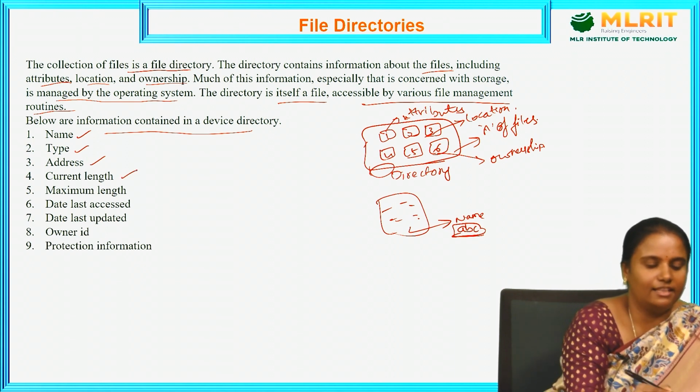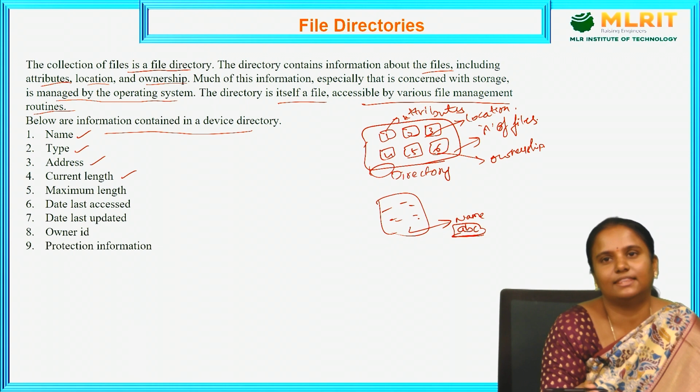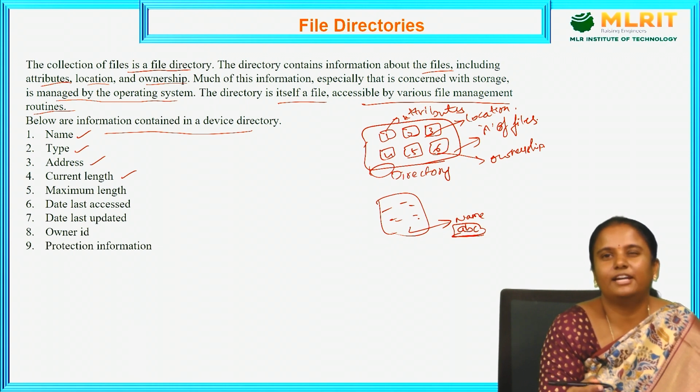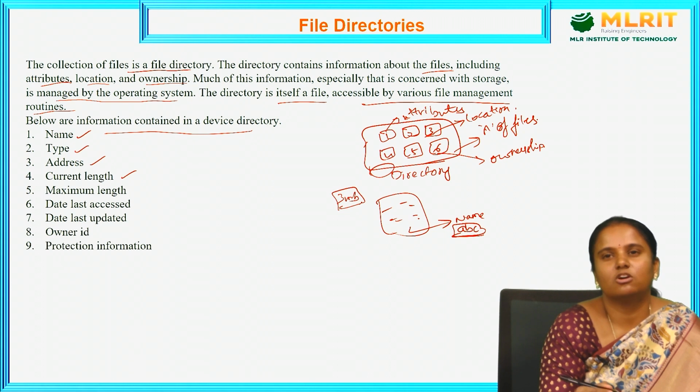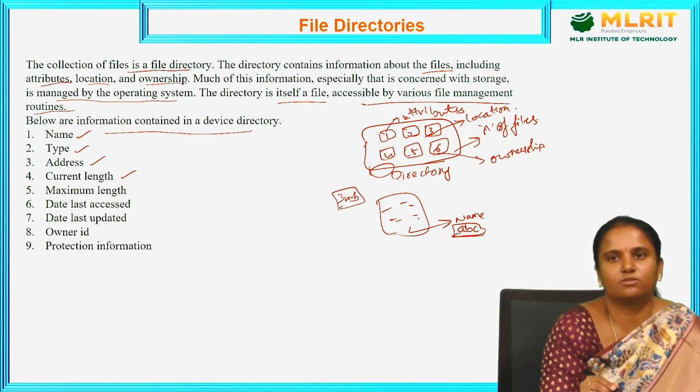Next, current length. What is the file length? If it is an audio file, it may be some 3 MB of audio. So how much length does it have? That is what current length is about.